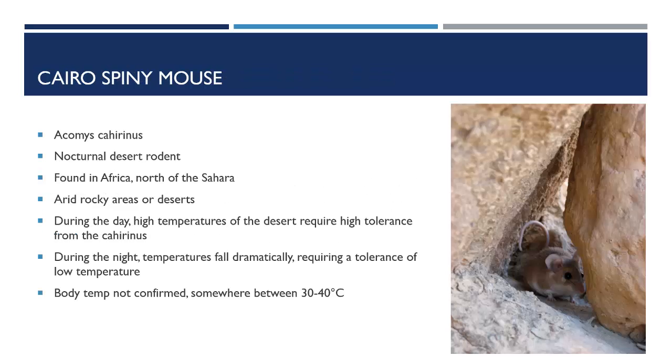The Cairo spiny mouse, or Acomys cahirinus, is a small desert rodent that needs thermoregulation to survive. It is found in the hot climate north of the Sahara and can also be found in rocky areas. During the day, the desert heats up to very high temperatures and then cools severely during the night, as there is little in the way of vegetation or clouds to retain the heat. The exact body temperature of the cahirinus is not confirmed, but is known to be between 30 and 40 degrees Celsius.